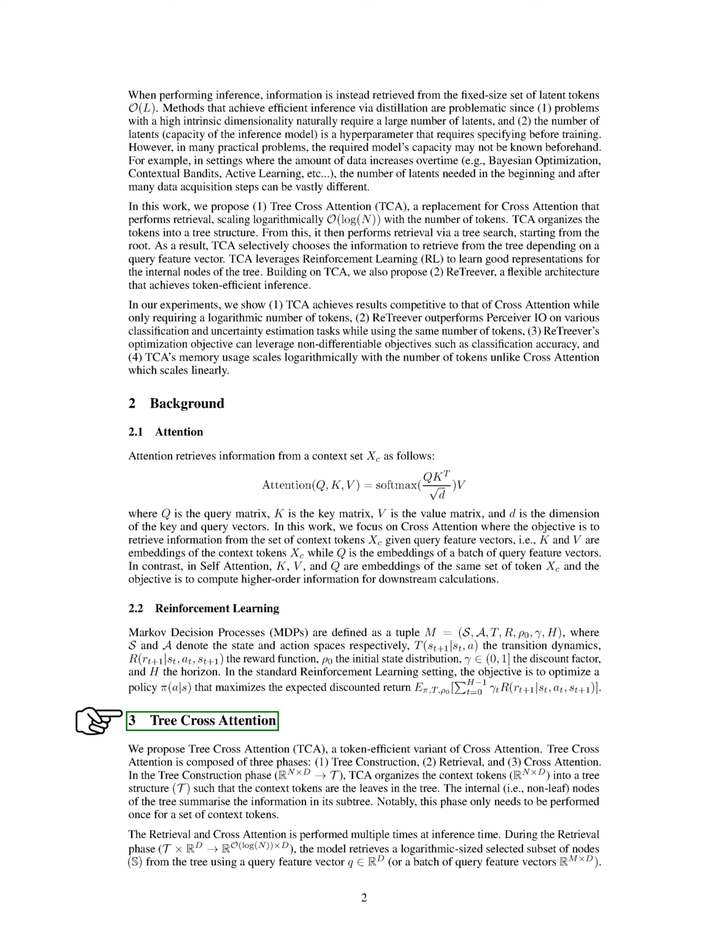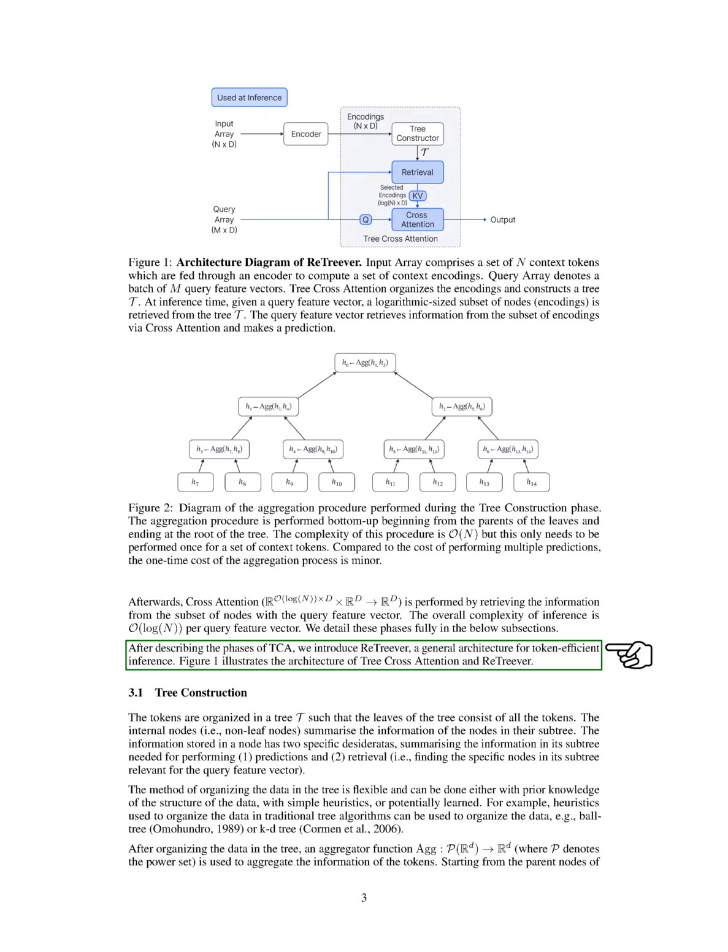TCA is composed of three phases: tree construction, retrieval, and cross-attention. In the tree construction phase, TCA organizes the context tokens into a tree structure. The retrieval and cross-attention phases are performed multiple times at inference time. After describing the phases of TCA, we introduce ReTreever, a general architecture for token-efficient inference. We provide a detailed illustration of the architecture of tree cross-attention and ReTreever.